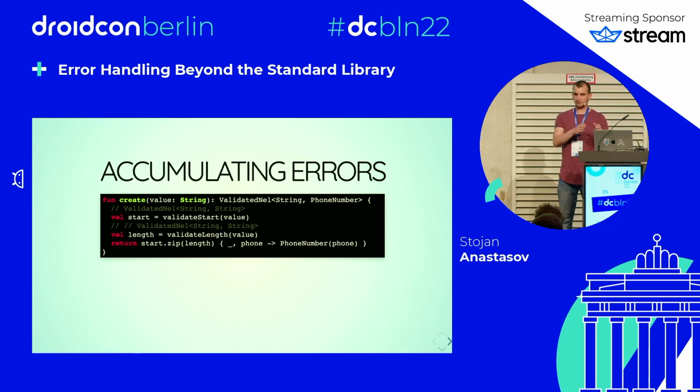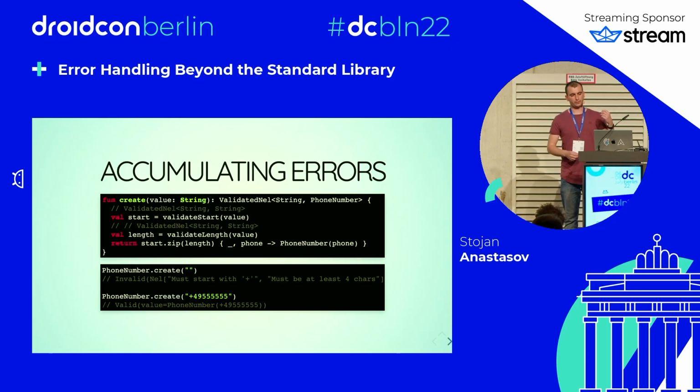This zip function has overloads with up to 9 parameters. So for any number of parameters up to 8, we don't get any additional boilerplate. And in case of failure, it will merge all the failure messages. And the way it does that is the first function returns a list of strings in case of failure. The second function does the same. So it will create a third list that has the elements from both lists. It will put both lists together.